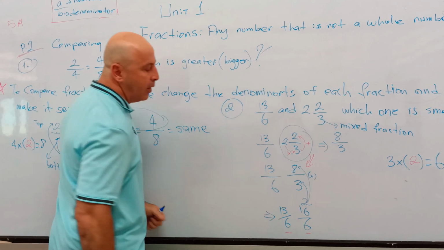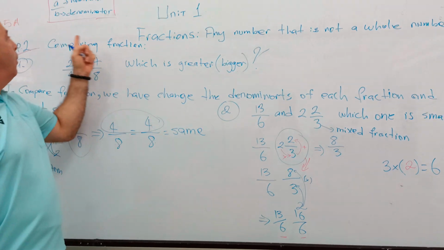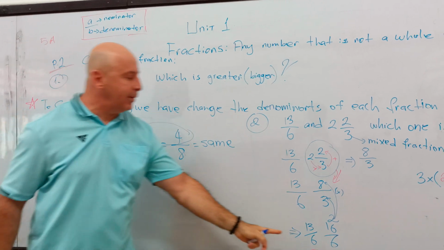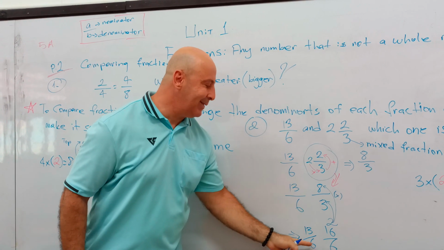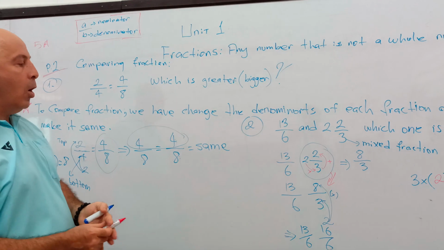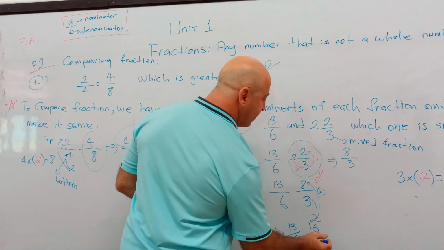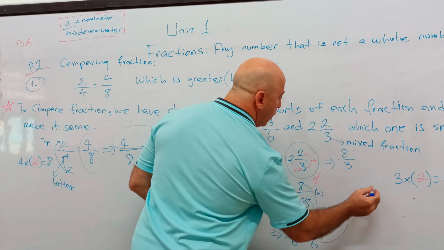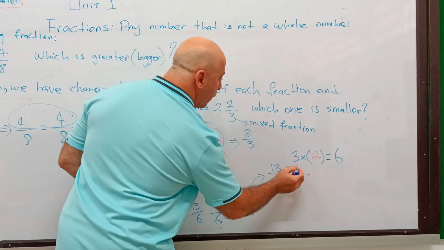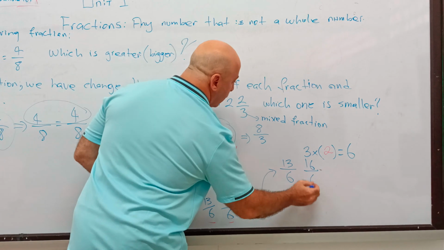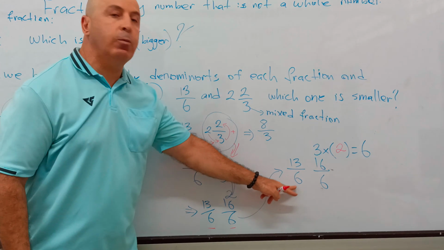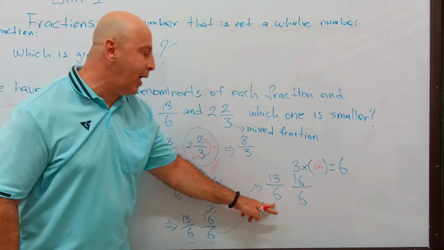6, 6. My denominators are the same. They are the same number. Now I can see which one is bigger, which one is smaller. I want to write them over here so we can see better. So, when I change the denominators, this is what I want. Now I have the same denominators.